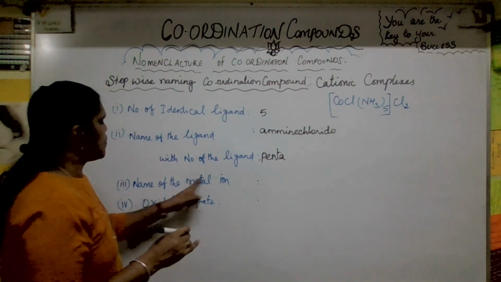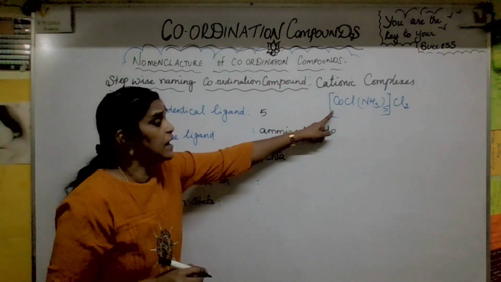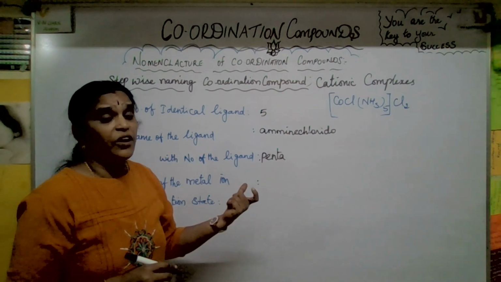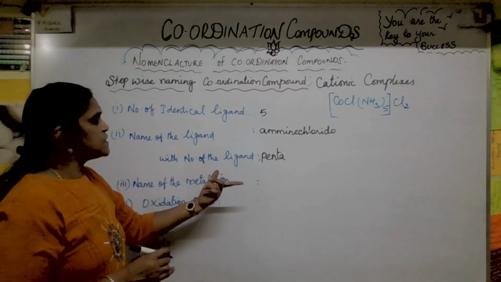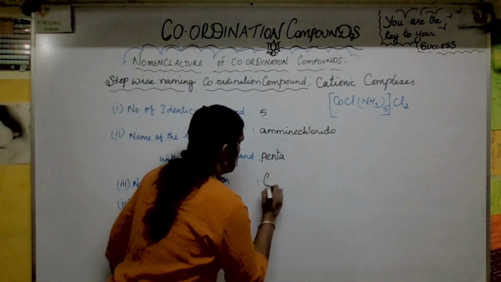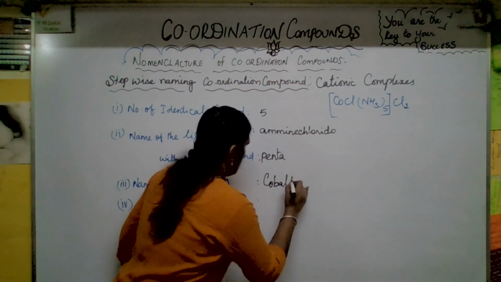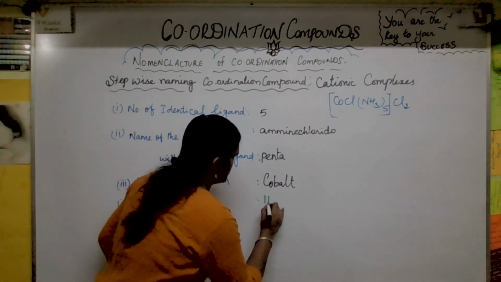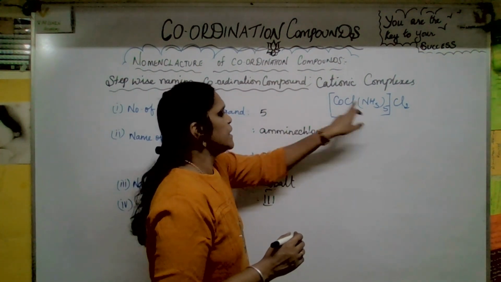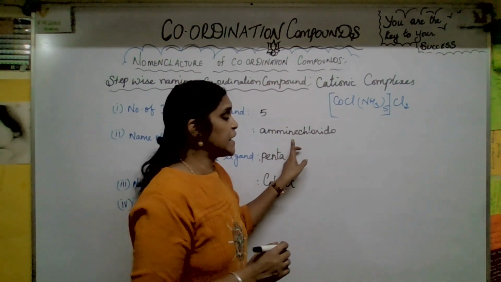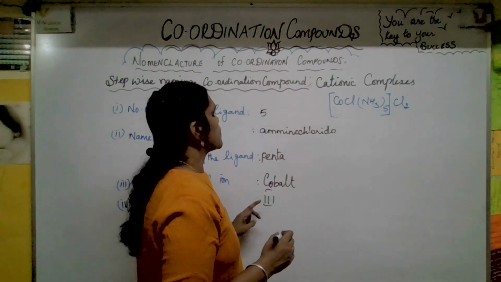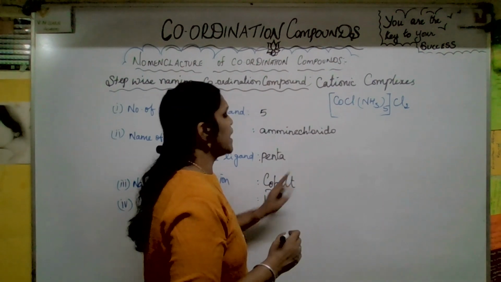Okay, now the name of the metal ion. This metal ion is in a cationic complex, so the same name will be coming, there is no change. So cobalt. Now oxidation state 3. So how will you give the name for it? Pentaammine chlorido, because of alphabetical order, A and C. Okay, pentaamminechloridocobalt(III) chloride.